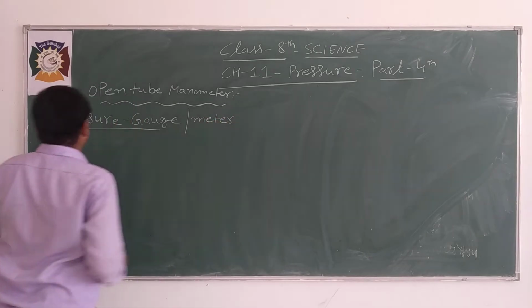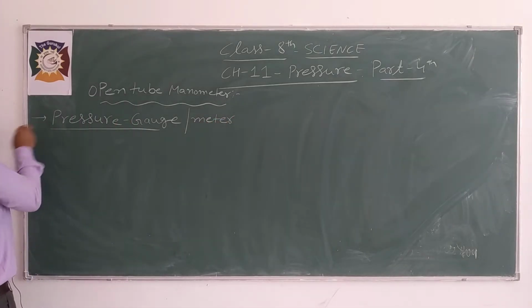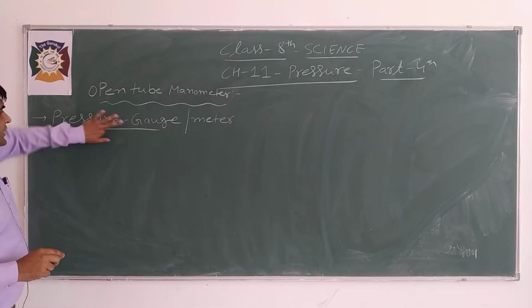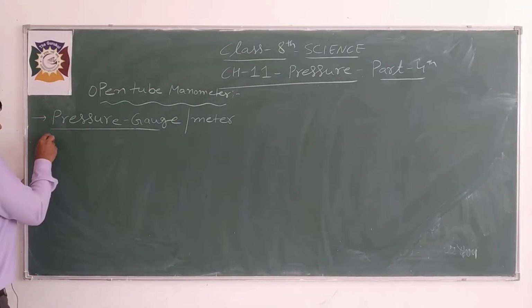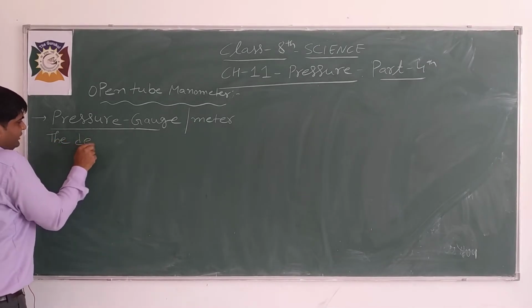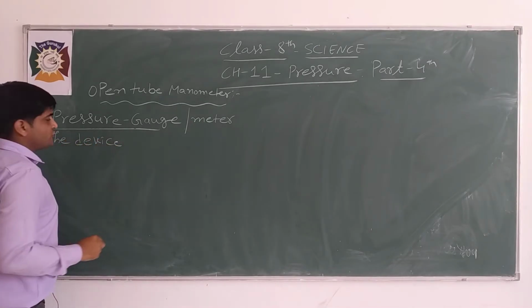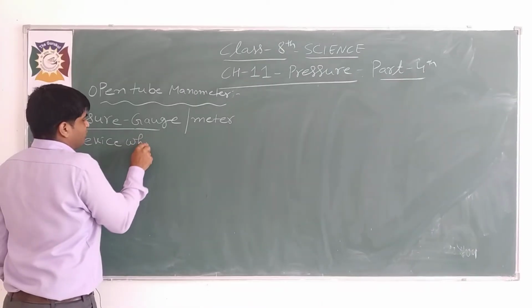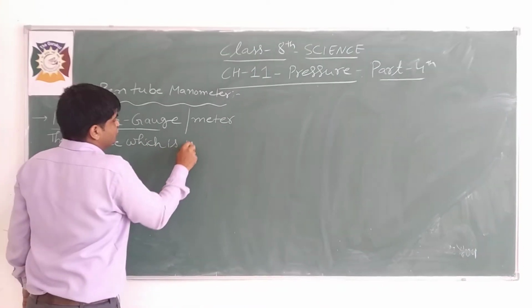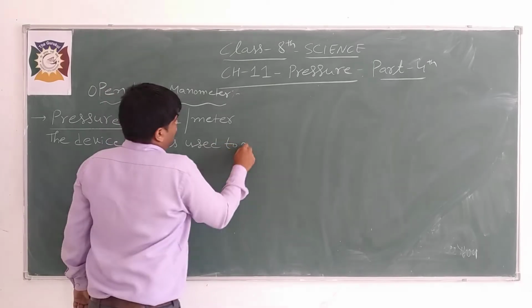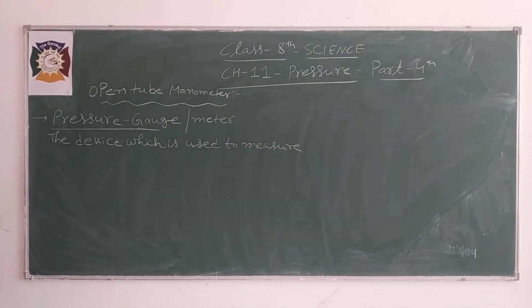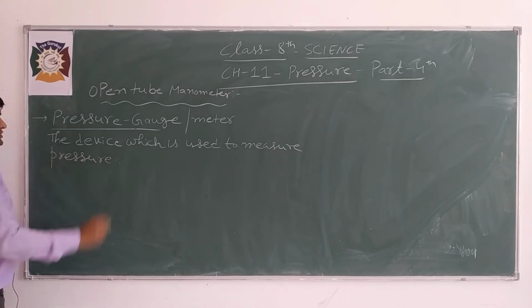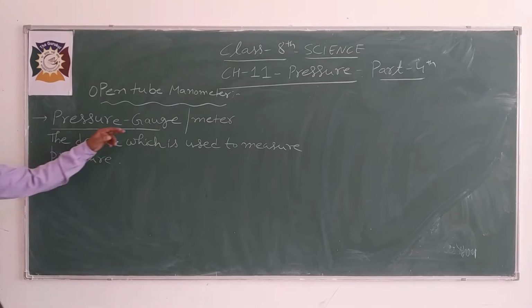Now, what do you mean by pressure gauge or pressure meter? It means the device or scientific instrument which is used to measure pressure is called a pressure gauge.